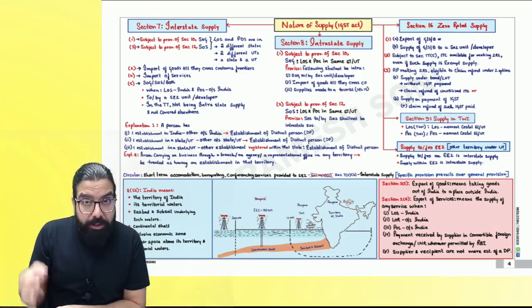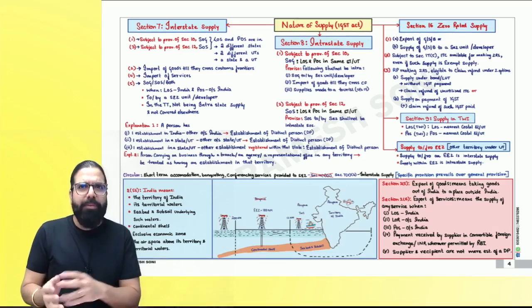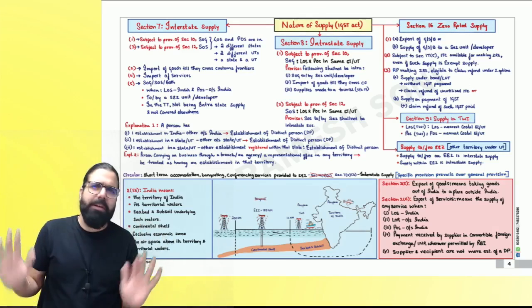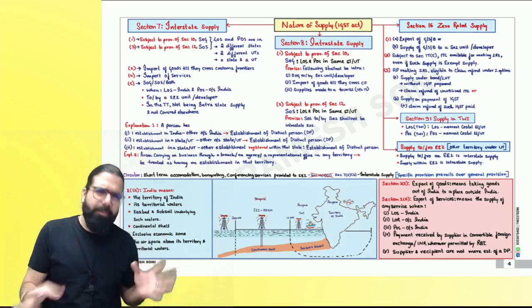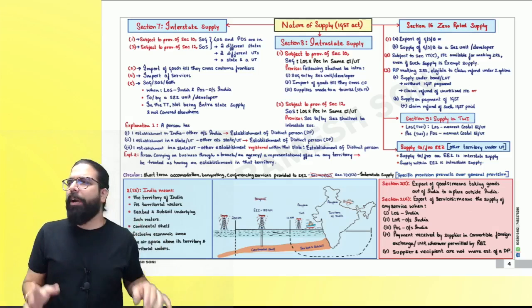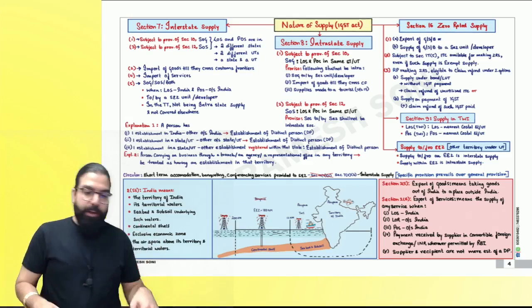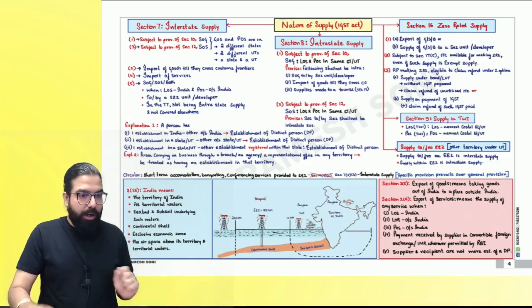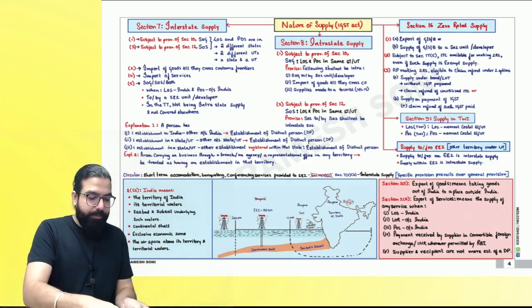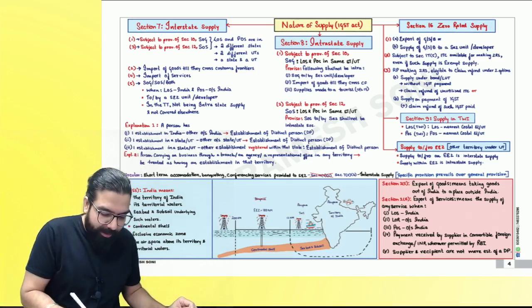People watching at home, 100% you'll have to practice. Even if you have not enrolled for the Q&A batch, doesn't matter. Baba, pick up your Q&A material. Whichever Q&A material you have, practice question answers. Are we clear, everyone? Chalo, let's get it started now with chapter number 3, which talks about nature of supply.